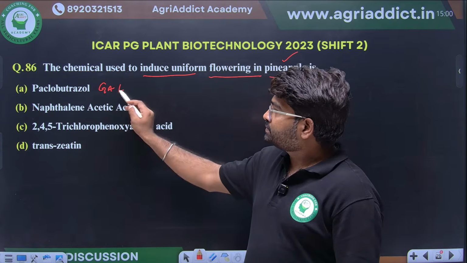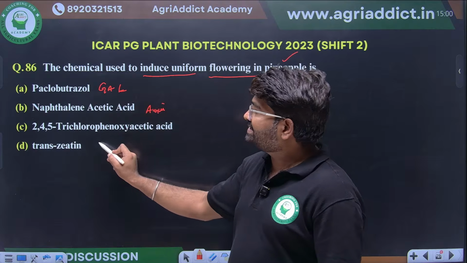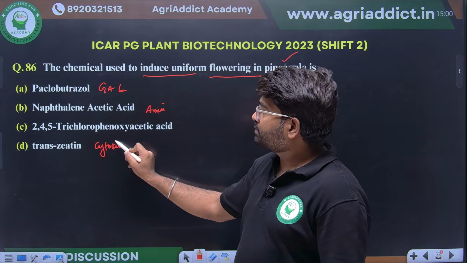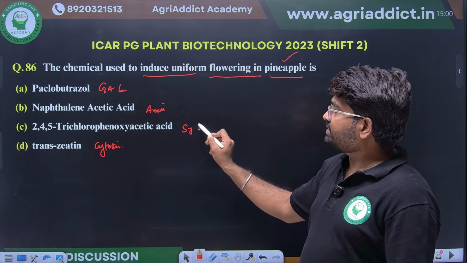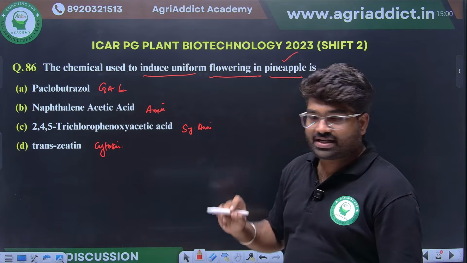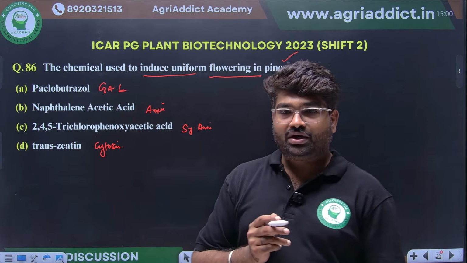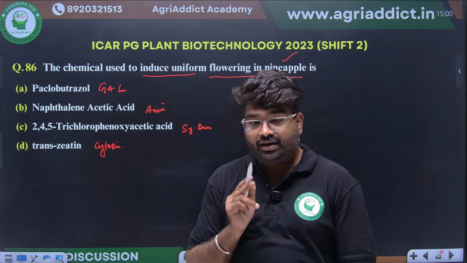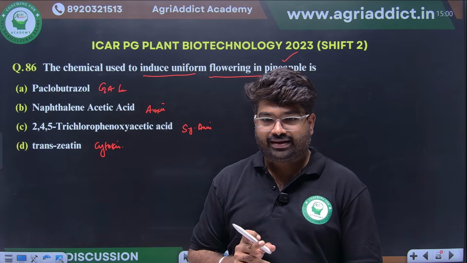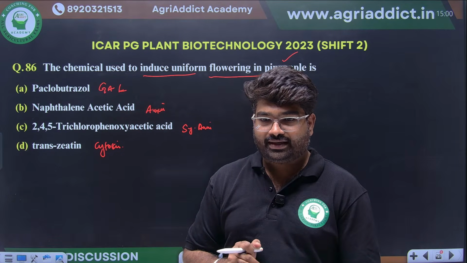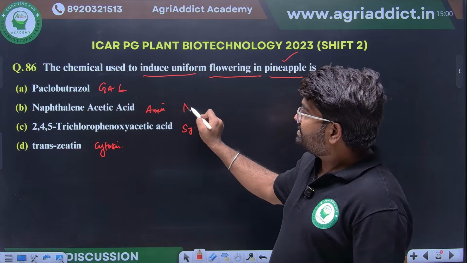Naphthalene acetic acid, it is an auxin compound. Zeatin, this is a cytokinin compound. 2,4,5-trichlorophenoxyacetic acid, a synthetic auxin. Now you have to answer me. What will be the correct answer? Which can be used to induce uniform flowering, particularly in pineapple? Any guesses?